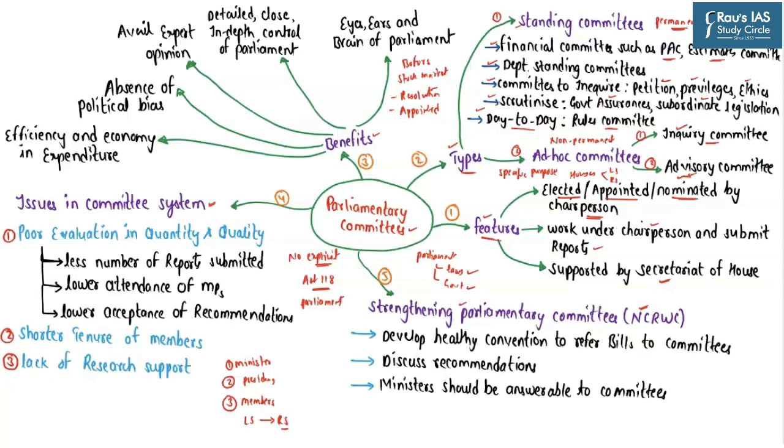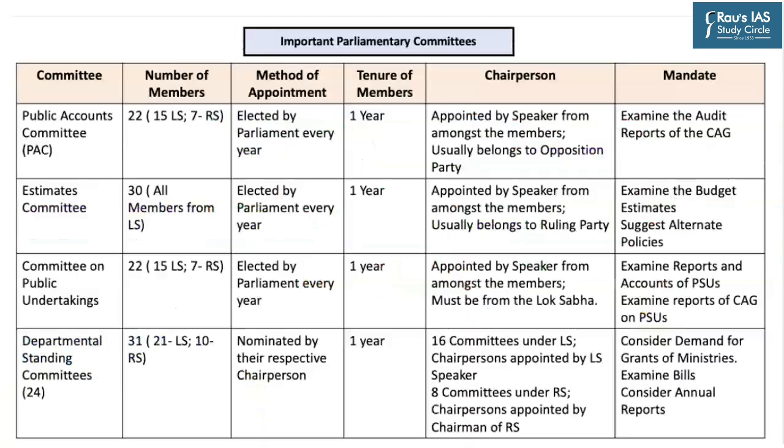Among all of these parliamentary committees, the most important committees happen to be the financial committees and the departmental standing committees. And usually questions are repeatedly asked from these parliamentary committees. So we will discuss each of these parliamentary committees in much greater detail in terms of their composition, mandate, and chairpersons. If you have a look at the previous year prelims questions, you would get to know that questions have repeatedly been asked with respect to the Public Accounts Committee, Estimates Committee, Committee on Public Undertakings, departmental standing committees, and so on.